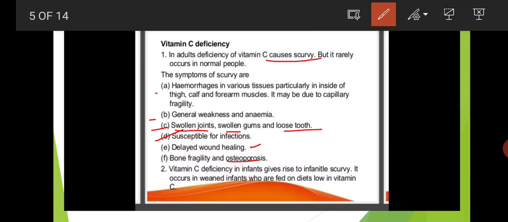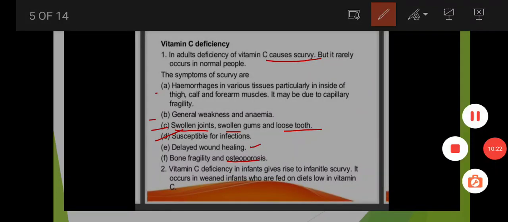Next, vitamin C deficiency in infants gives rise to infantile scurvy. It occurs in weaned infants who are fed on diets low in vitamin C. We observe vitamin C deficiency in infants also, but it is very rare.